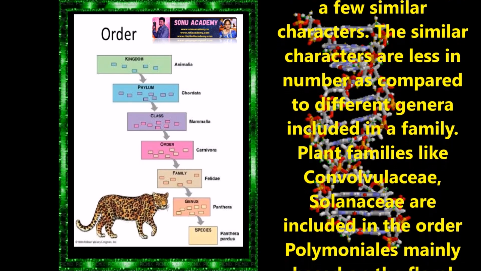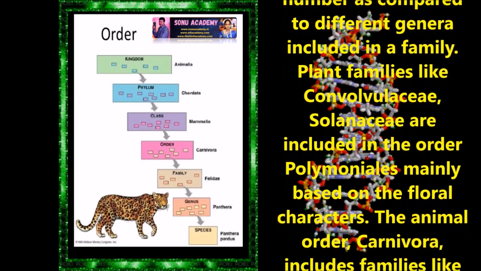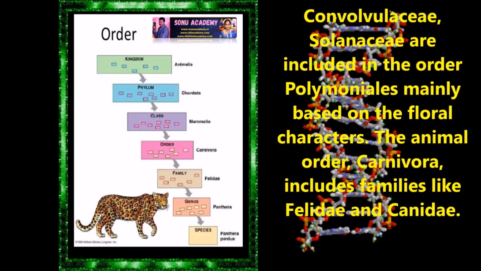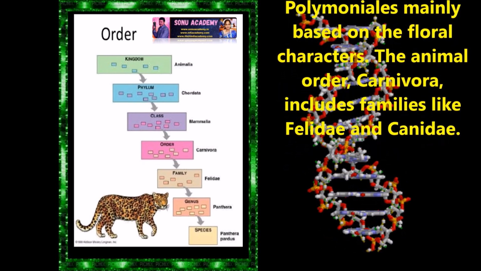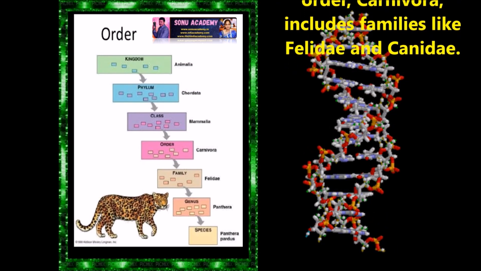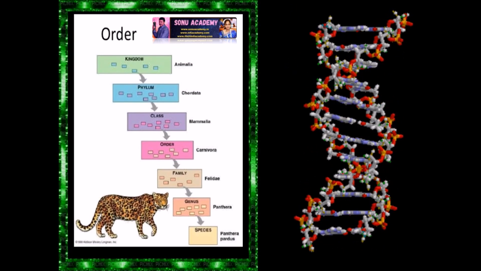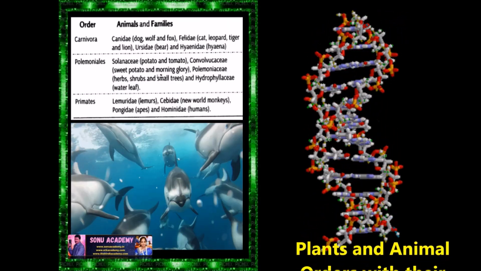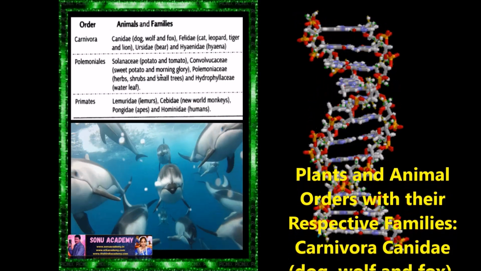Plant families like Convolvulaceae and Solanaceae are included in the order Polymoniales, mainly based on floral characteristics. The animal order Carnivora includes families like Felidae and Canidae. Examples of these plant and animal orders with their respective families are as follows.